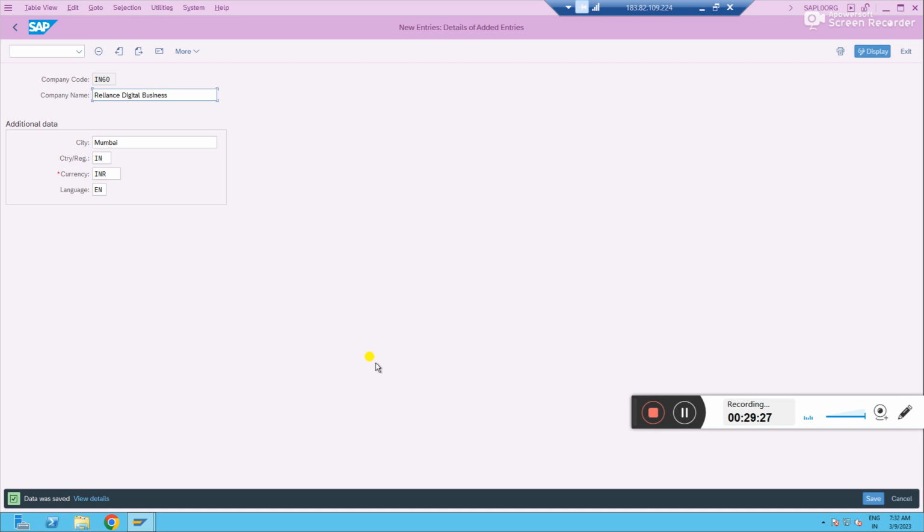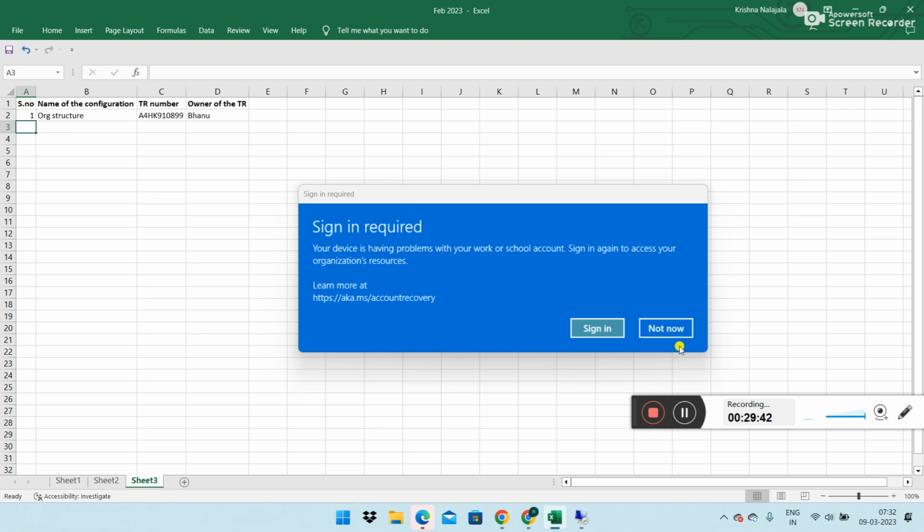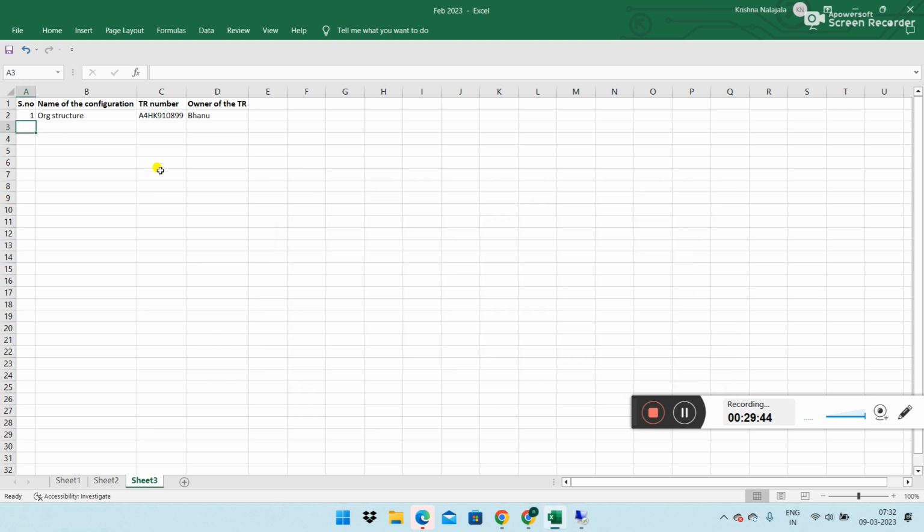Sir, there is no need to create a new transport request every time, sir. Nobody will create. Let's say if you do like this, your Excel will fill with many transport requests, right? Nobody is interested to reconcile many transport requests. You think it's easy?